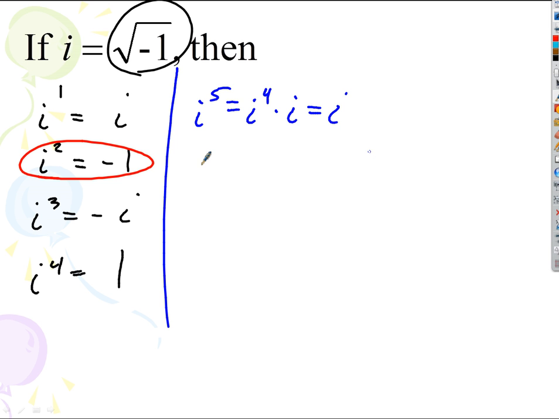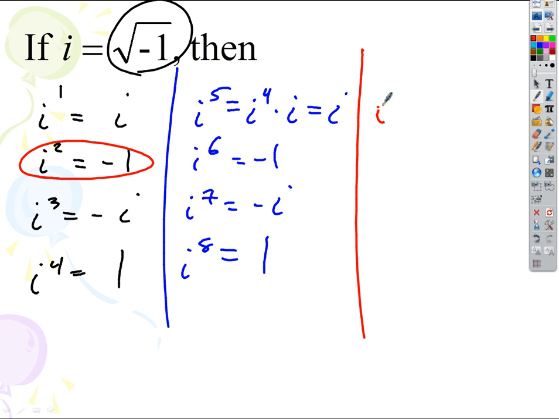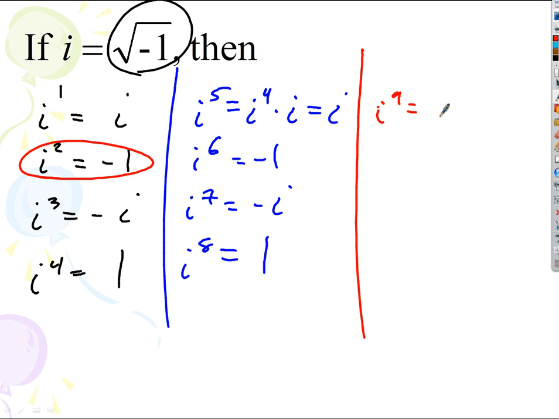What's i to the 6th then? i to the 6th is the same thing as i squared, isn't it? See how that works? i to the 7th is the same thing as i cubed. i to the 8th is going to be 1 again. And I could keep doing this over and over again. What's i to the 9th going to be? Same as i to the 1. i to the 10th, same as i squared. i to the 11th, same as i cubed. i to the 12th, same as i to the 4th. Over and over again.